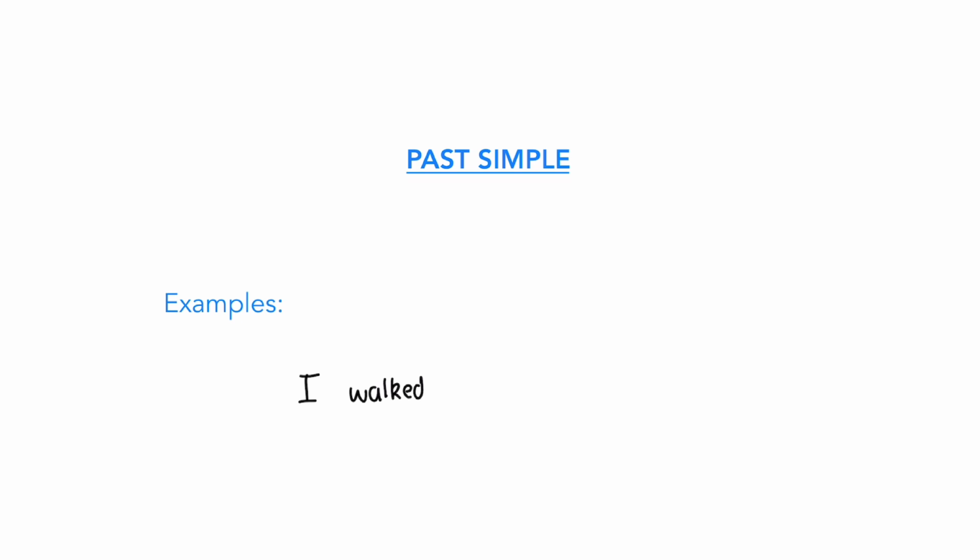Next example is, I didn't walk to school, which is an example of a negative sentence. And lastly, did you walk to school? Which is a question, and obviously ends with a question mark, so it's a question.